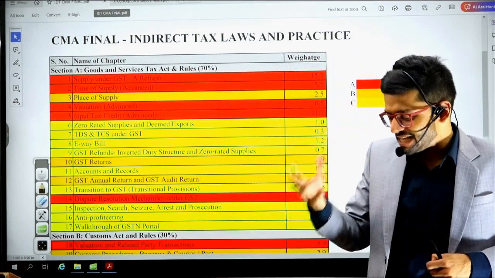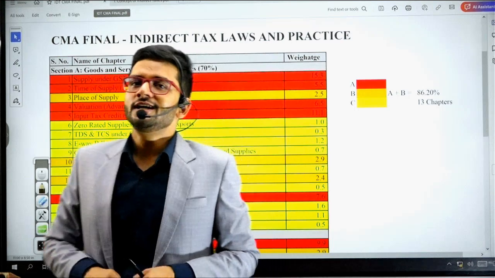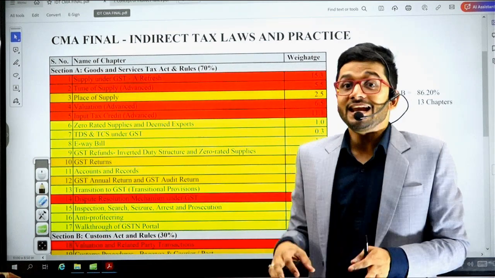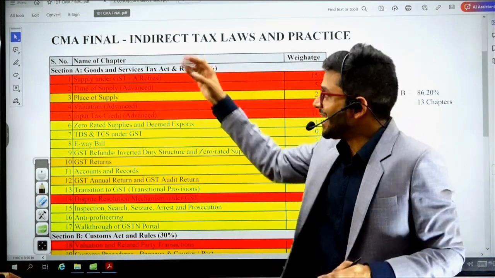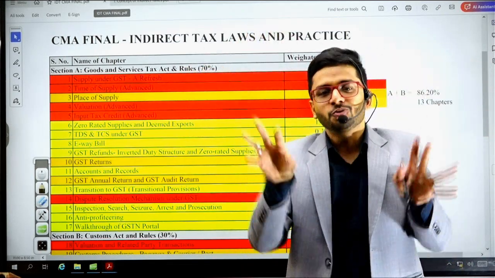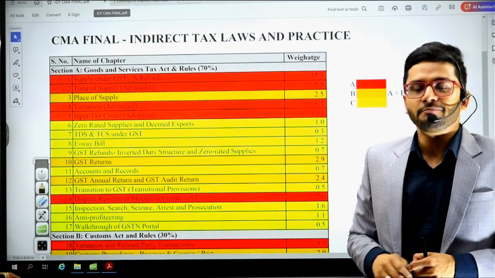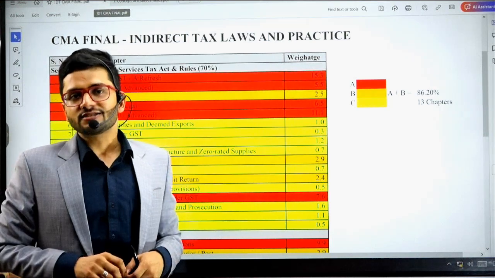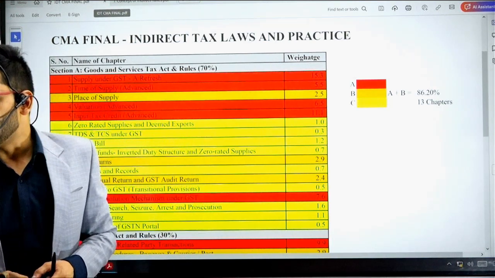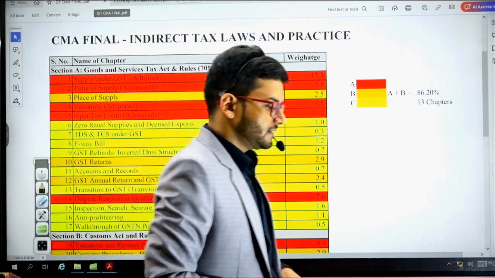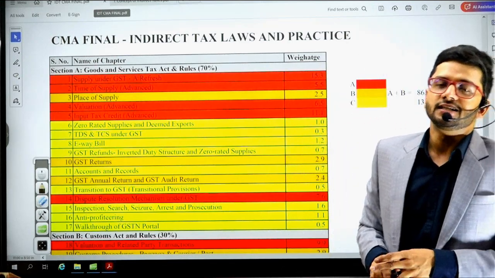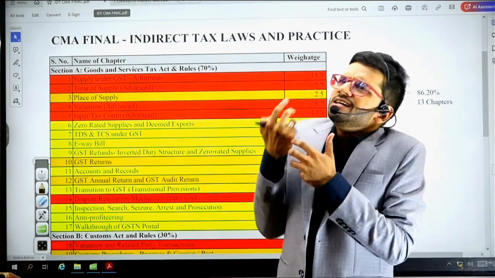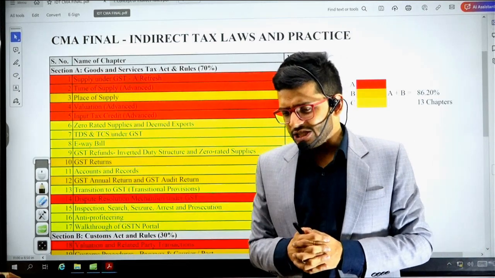Before we come on to the course, yes, I know this is the first class of your syllabus. So before we come on to the course, let us get familiarized with the syllabus a little more. And let me tell you, why have I colored red, yellow and orange colors on the screen? What do they signify? And what kind of analysis have I made for this particular subject for all of you? So let us first start the analysis of this particular subject. The chart in front of you demonstrates the importance levels of each of the chapters which are there in the syllabus. So why are we even bothered about the importance level of each of the chapters?